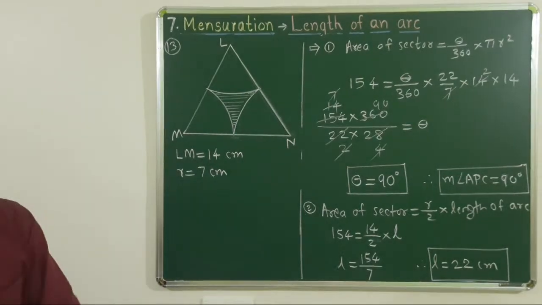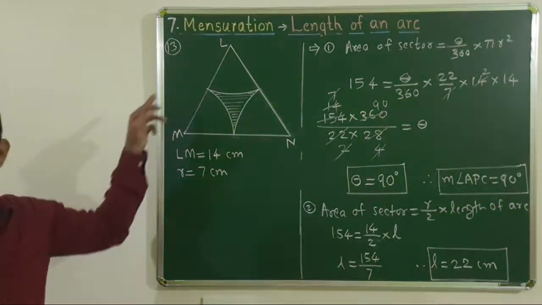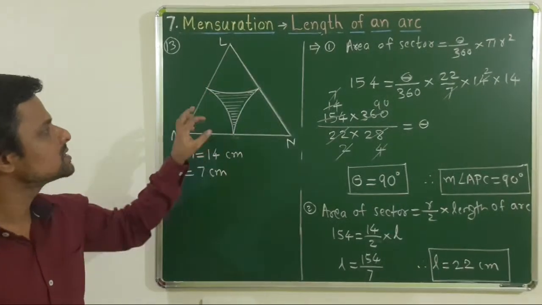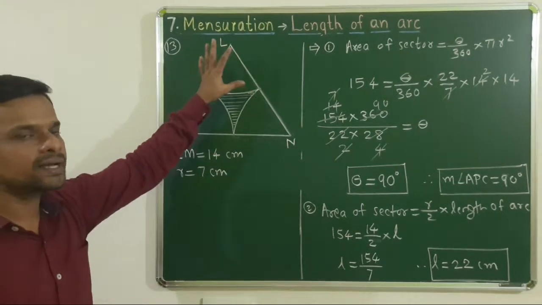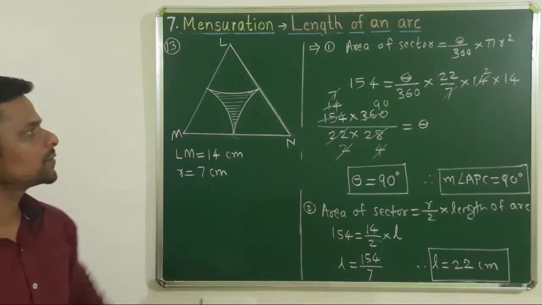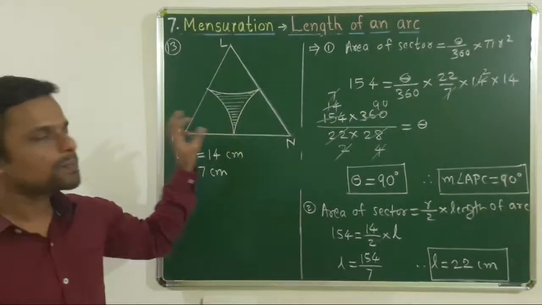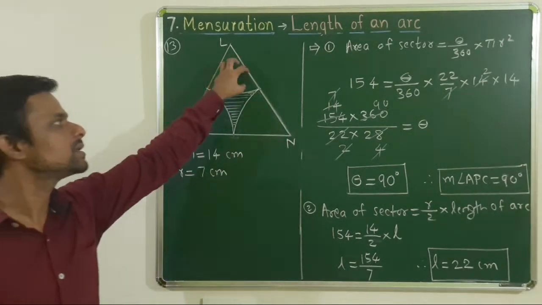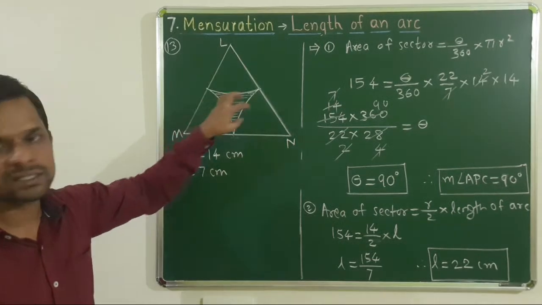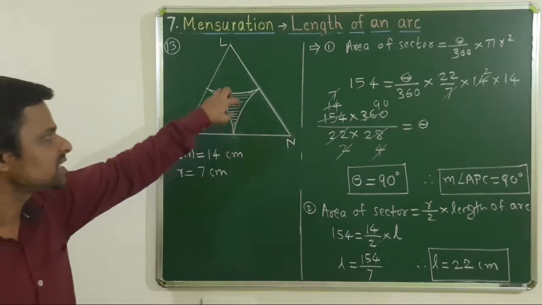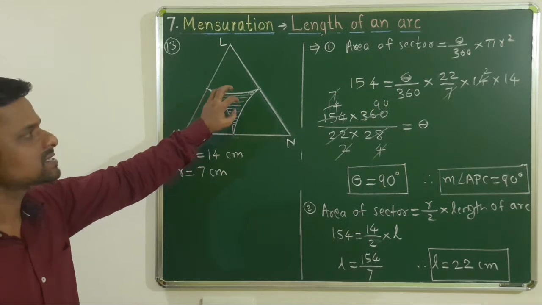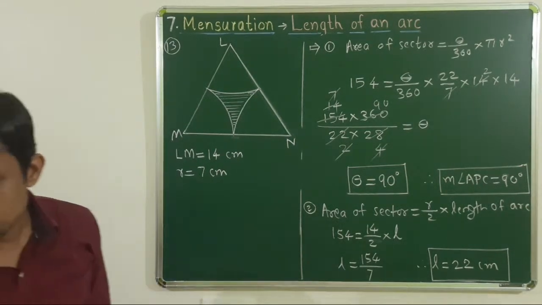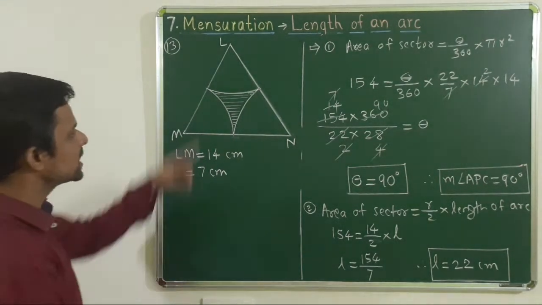Question लिहित नाही मी, जागा पूर्ण नाही. आपल्याला triangle LMN चा एरिया काढायचा आहे. The second one is area of any one of these three sectors. कारण सगळ्यांचा एरिया सेम असल्यामुळे कोणत्याही एका सेक्टरचा एरिया काढूया. And total area of all three parts, तिघांना 3 ने मल्टिप्लाय केला, then we'll get total area of these three sectors. लास्ट वन इज एरिया ऑफ शेडेड रिजन. या शेडेड रिजनचा आपल्याला एरिया काढायचा आहे. It is the subtraction of area of triangle minus area of these three sectors. We'll find out one by one. First one is to find area of equilateral triangle.